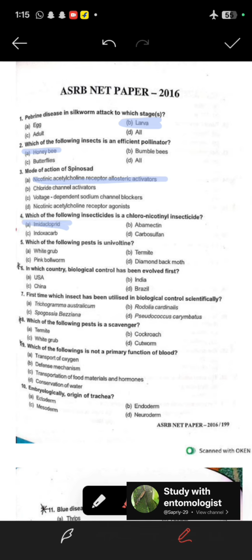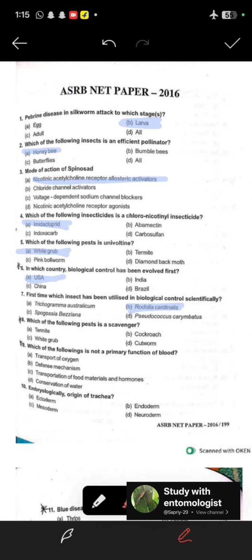Now the fifth question is, which of the following pests is univoltine? The correct option is white grub. Now sixth question, in which country was biological control first evolved? The answer is USA. Now seventh question, which insect was first utilized in biological control scientifically? The answer is Rodolia cardinalis. It was introduced from Australia to California.